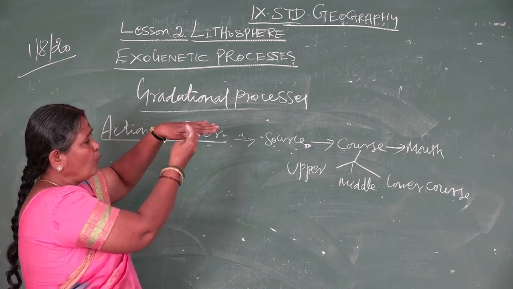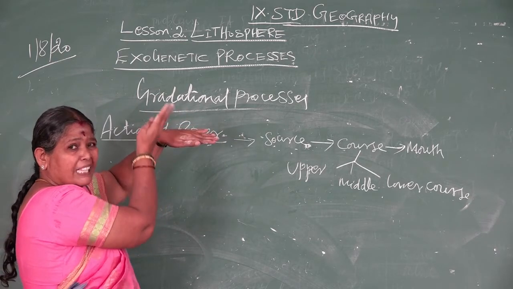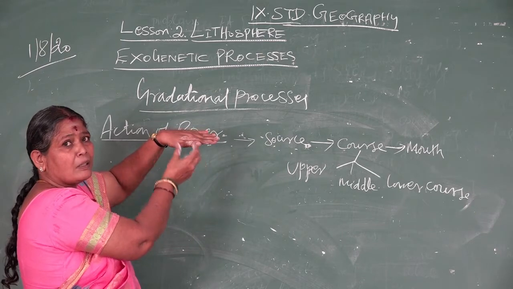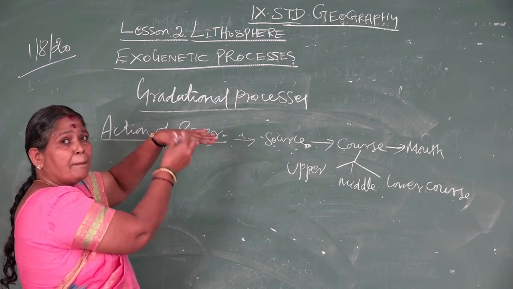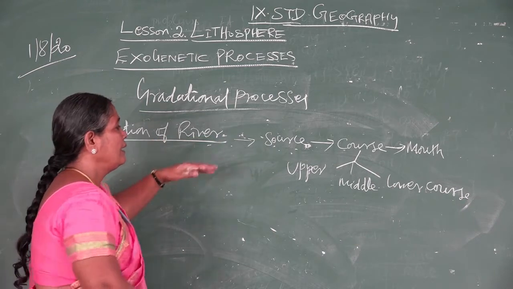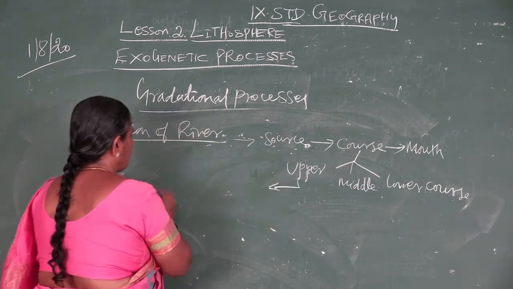When the river flows on steep slopes, by eroding the material, it develops a deep crack, which is called a gorge. First I will say what features are formed.